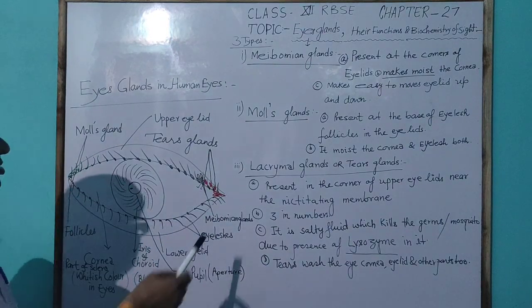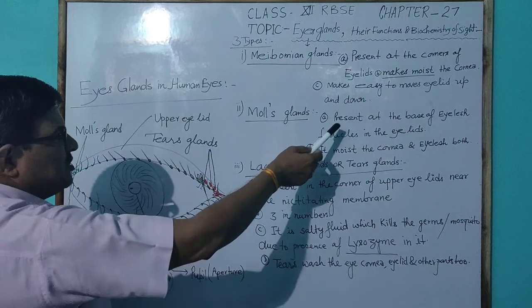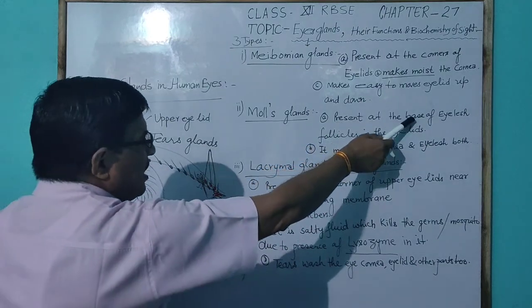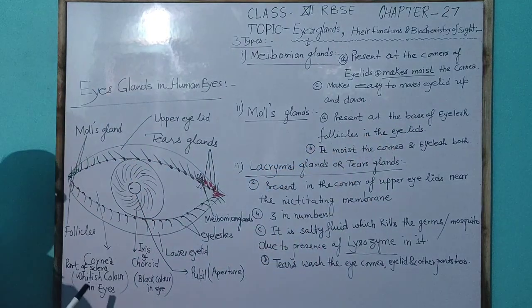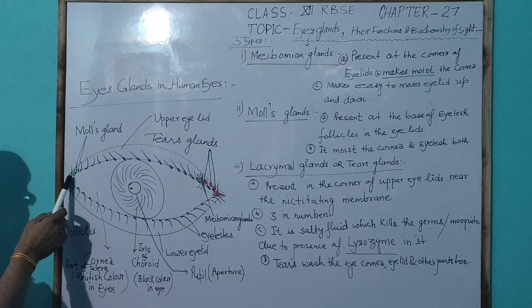Next one, the Moll's gland, which is present at the base of the eyelash, as shown here.